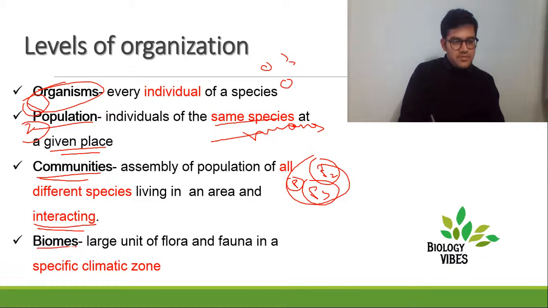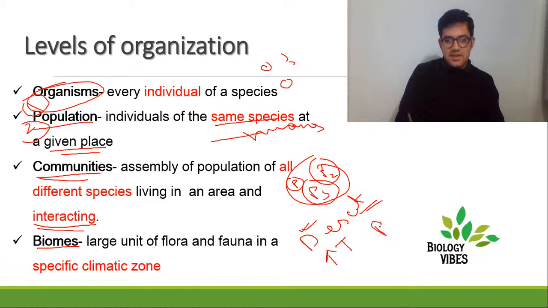This is followed by the fourth level of organization, that's called biomes. For example, take deserts. What happens in deserts? The area is classified under a specific thing. Whenever I say deserts, you just imagine that the temperature is high and the precipitation is low. So there's a specific climate, a specific climatic zone out there.